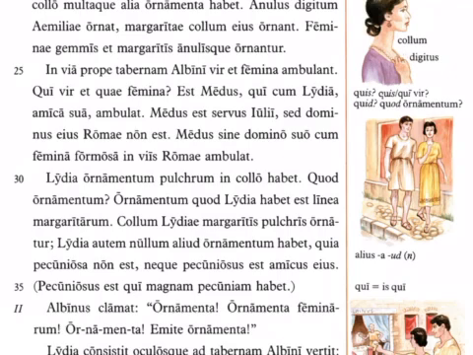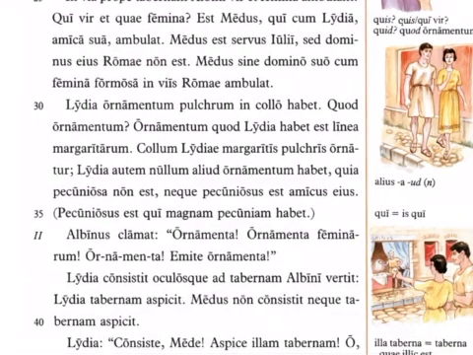Okay, eius is that word for his. It can also mean hers or its if it were referring to somebody else. Romae looks genitive or dative, but remember it's the new locative. That's why I say at Rome or in Rome. Context tells us that. Medus sine domino suo cum femina formosa in viis Romae ambulat. Medus, without his master, is walking in the streets of Rome with a beautiful woman. Okay, formosa, that's a synonym for pulchra. Remember, both of those mean pretty or beautiful.